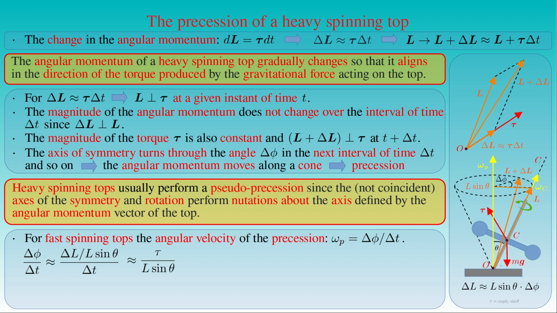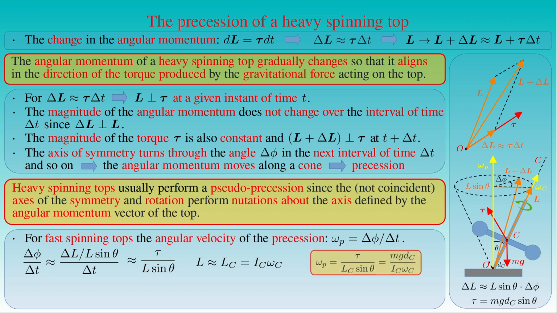If d c is the distance between the center of mass C of the spinning top and the point of support O, then the lever arm of the torque tau is given by d c times sine theta, and the magnitude of the torque tau produced by gravity is equal to the mass m times the gravitational acceleration g, times the distance d c times sine theta. For a fast spinning top, the magnitude of the angular momentum L is practically equal to its component parallel with the axis of symmetry C, which is given by the product of the principal moment of inertia C of the top and the angular velocity omega c.